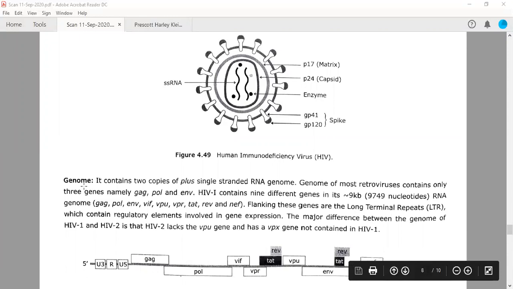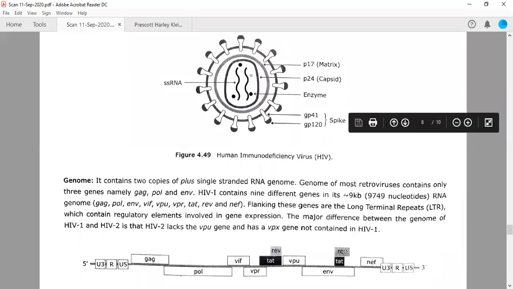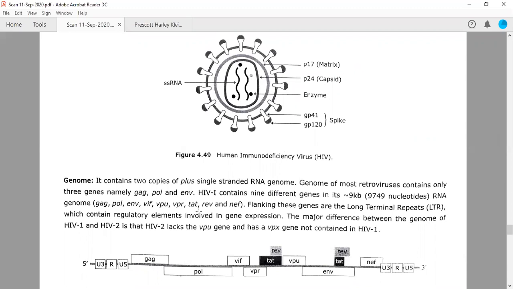So the genome of HIV-1 can be divided into 9 genes, out of which it is having 2 copies of certain genes. So the 2 genes you can see in this particular diagram, they are present in 2 copies, REV and TAT, right? So I will tell you what the functions of all these genes are.